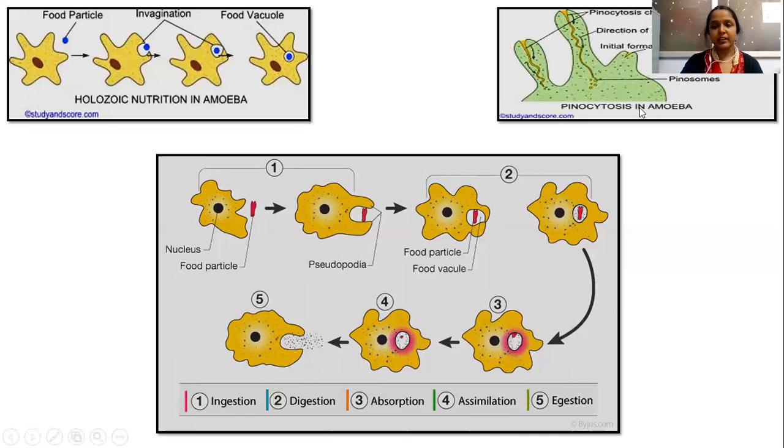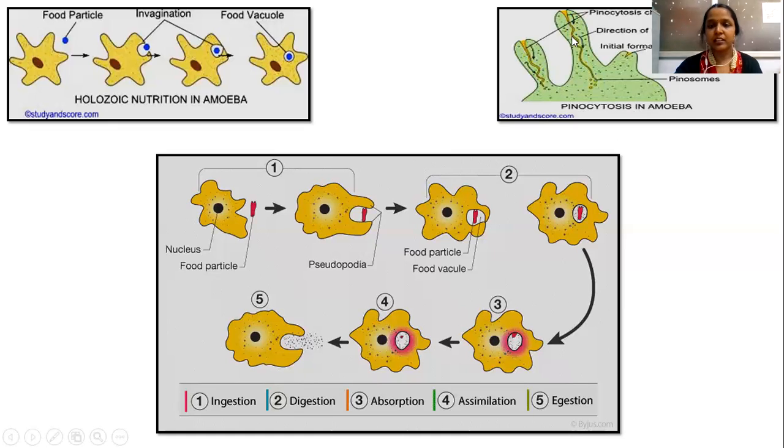Pinocytosis is also seen in case of the amoebas. Pinocytosis is nothing but the cell drinking. It's a process where the organism will be taking the liquid food particle or the liquid contents. It will be feeding on the liquid portion of the food. So that is the pinocytosis. In order to drink the liquid portion or the liquid food, they have to form the pinocytosis channels.